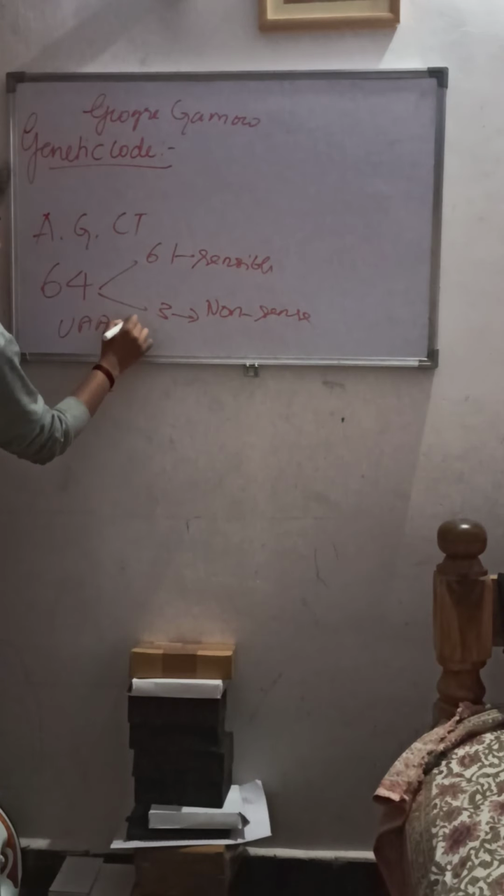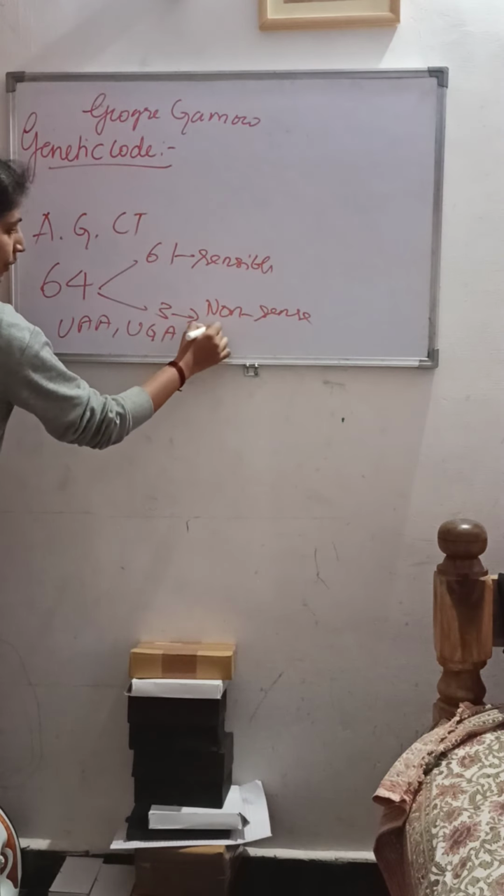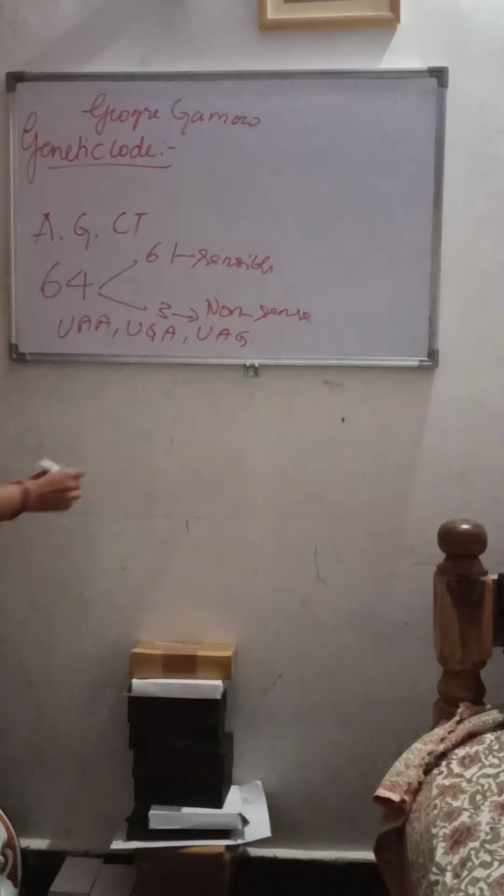UAA, UGA, UAG. So these are the three nonsense codons, which are also called terminator codons or stop codons. They are not going to code for any amino acids. The other 61 codons are called sensible codons, and they code for the amino acids.